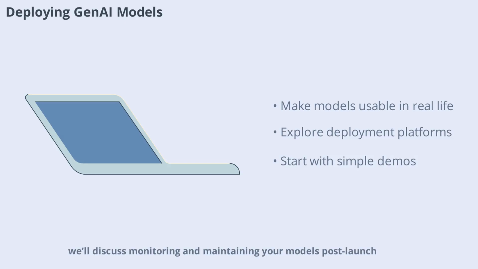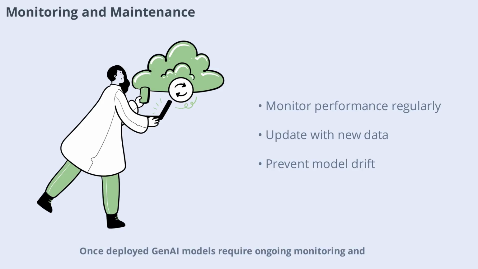Next, we'll discuss monitoring and maintaining your models post-launch. Once deployed, GenAI models require ongoing monitoring and maintenance to ensure they perform as expected. Track key metrics, watch for errors, and update models as new data becomes available. Regular maintenance prevents issues like model drift or outdated outputs. Use automated tools for alerts and reporting. Staying proactive keeps your AI solutions reliable and effective.